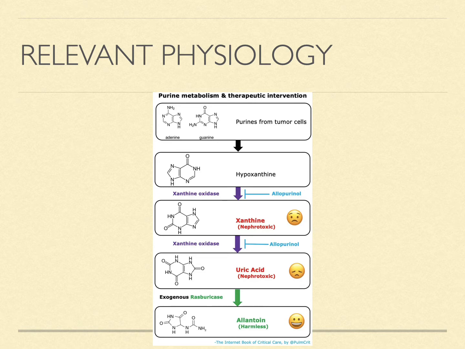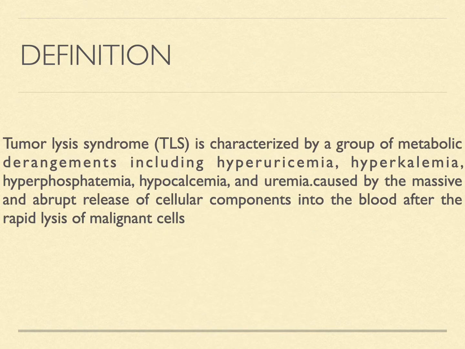The uric acid, in the presence of urate oxidase, is converted to allantoin. What we need to observe here is xanthine and uric acid are both nephrotoxic. It is only allantoin which is water soluble, hence it can be excreted from the kidneys.